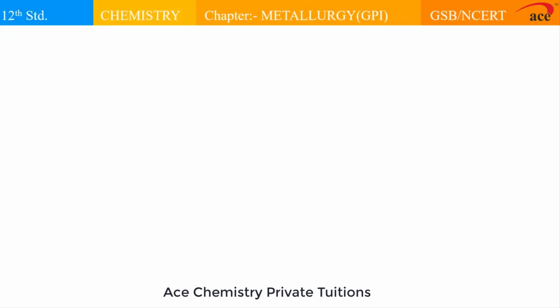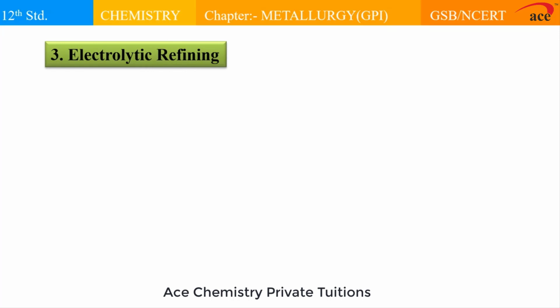Let's learn a new method of refining, and this method is referred to as electrolytic refining. As the name suggests, the word which comes into this method is electrolytic, which means there is something to do with electrolysis. Yes. In this case, we are refining the metal by using the process of electrolysis.